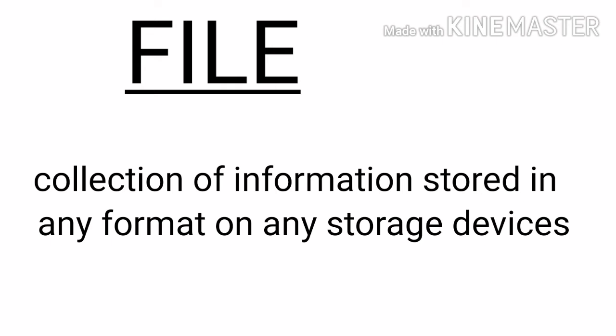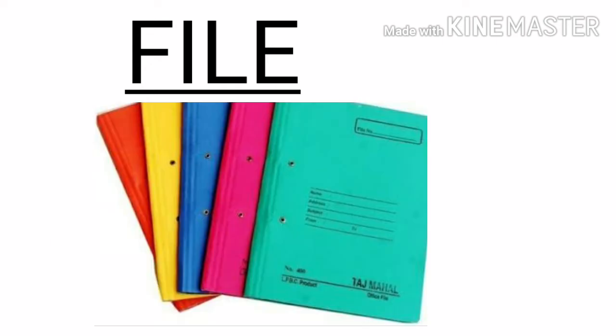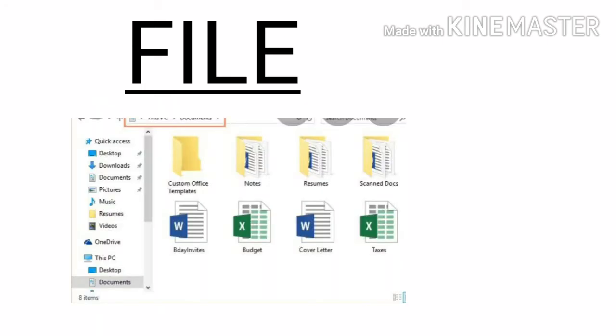So let us discuss file first. What is a file? It is a collection of information stored in our computer. For example, as we keep important papers in a file, in the computer system we store our data or information in the form of a file. Each file is given a file name while saving.